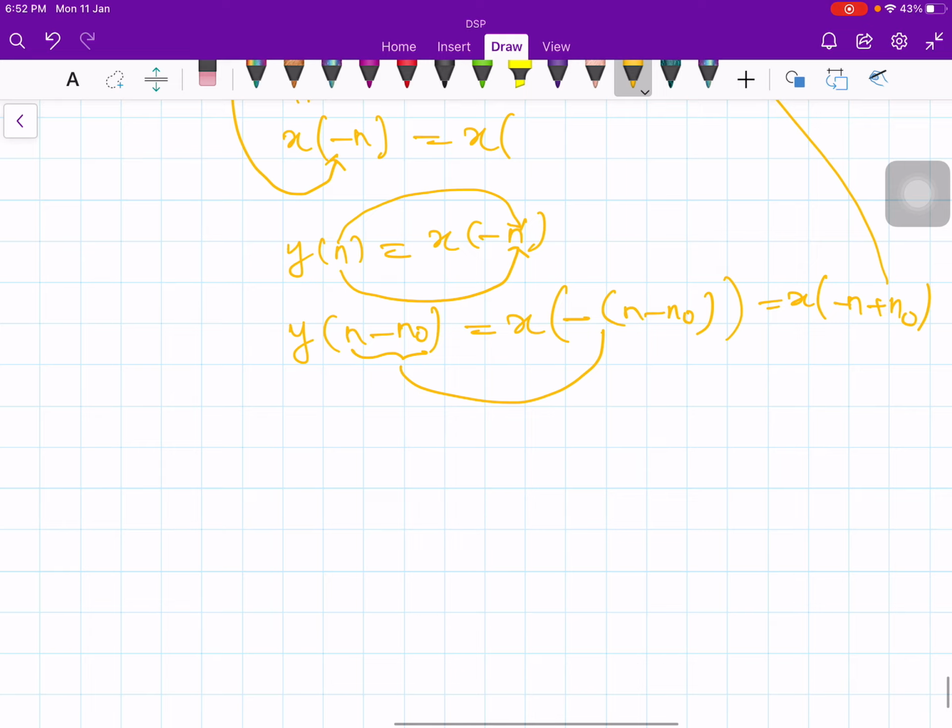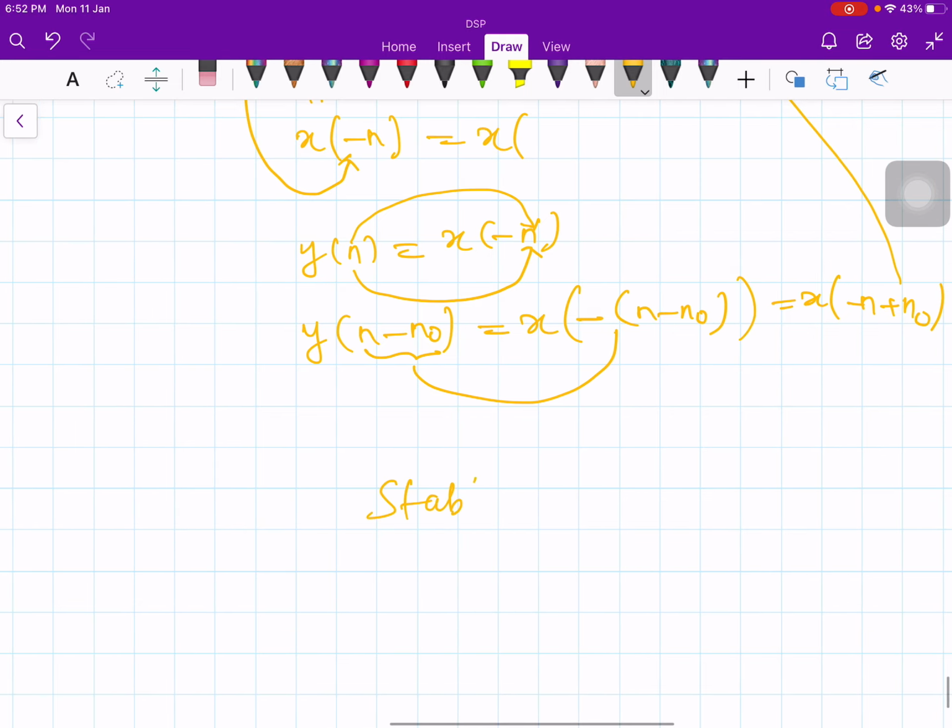Now the next question is, is it a stable system? Yes. Of course, if x of n is bounded, y of n is also bounded. Finally, is it passive? Yes, it is passive. And then what else is left? Let us see.